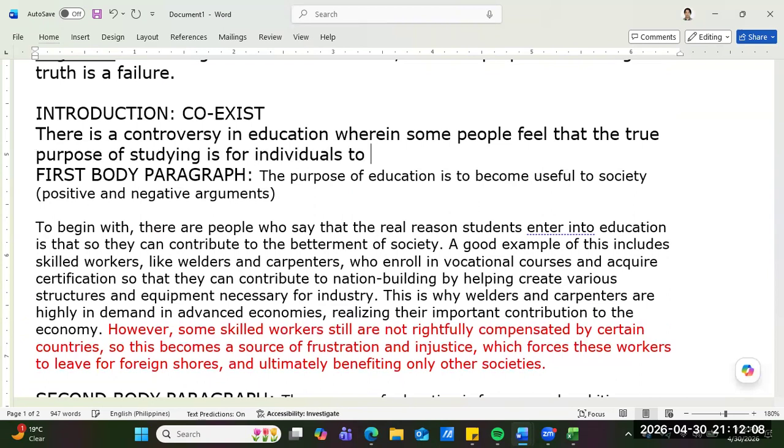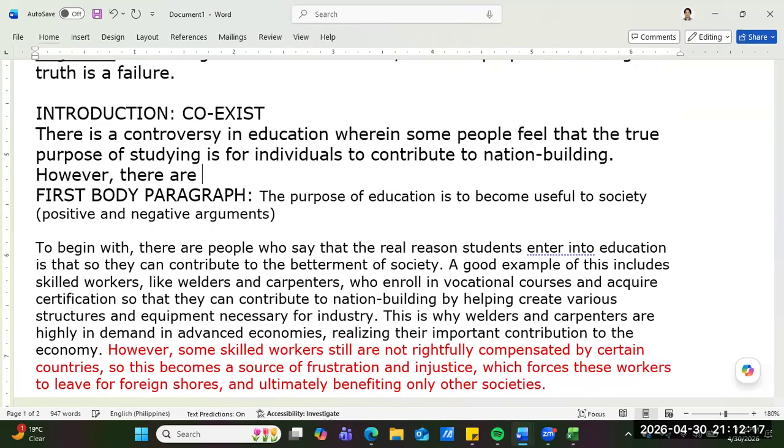However, there are those who feel that people should study to pursue their own interests and realize their own ambitions in life.